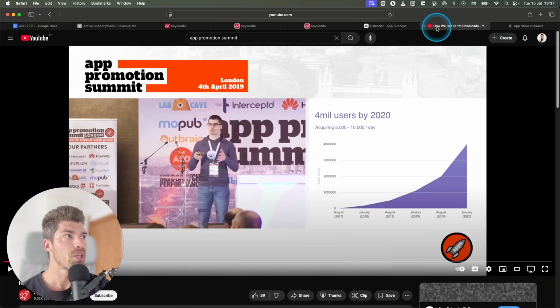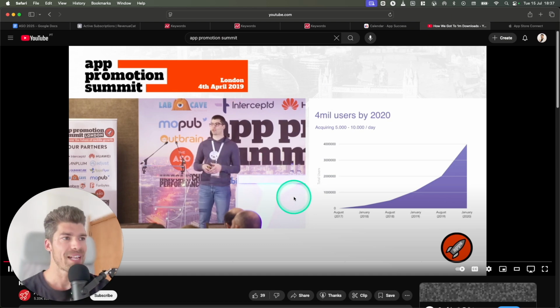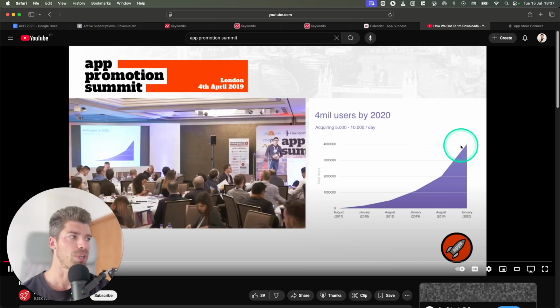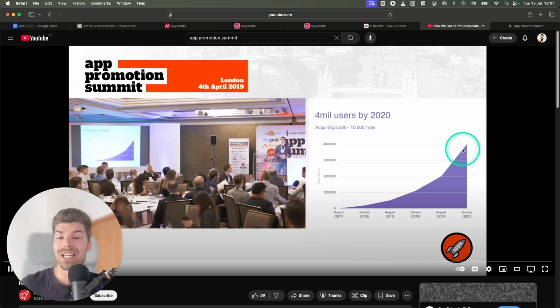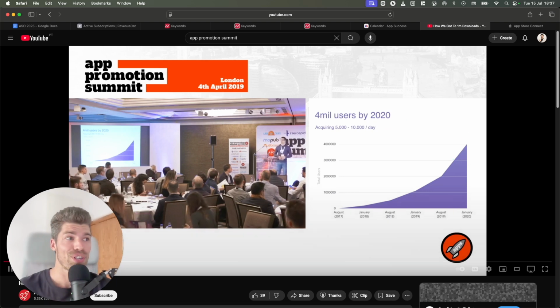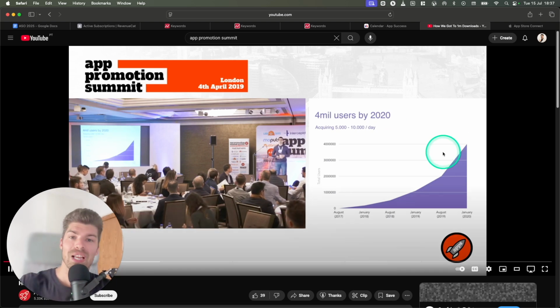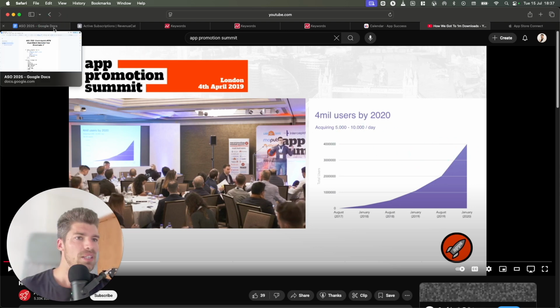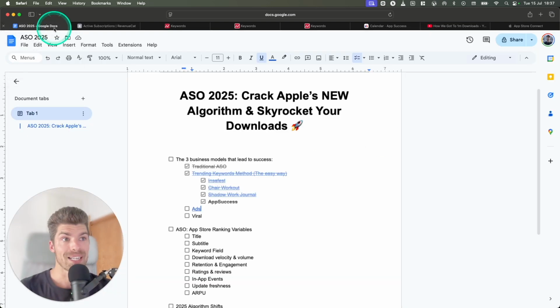This model worked for me incredibly well. Many years ago, it seems like lifetimes ago, I was the chief marketing officer at Reflectly, and there we used the ads strategy to scale the business. We projected 4 million users by 2020. We actually hit about 20 million users, and I was with the company for 3 years. And then I parachuted out and had a very good exit. So the advertising model works, but it is difficult, you have to know. And the final model is viral.